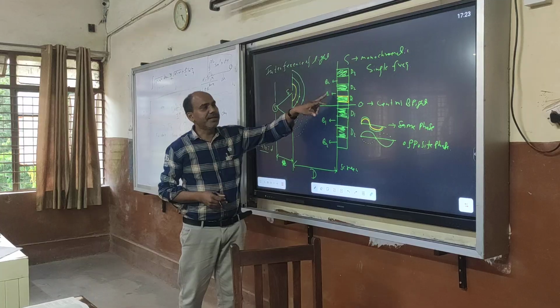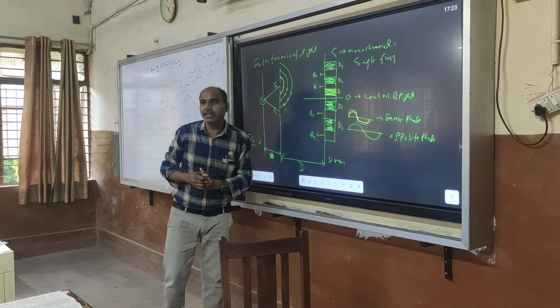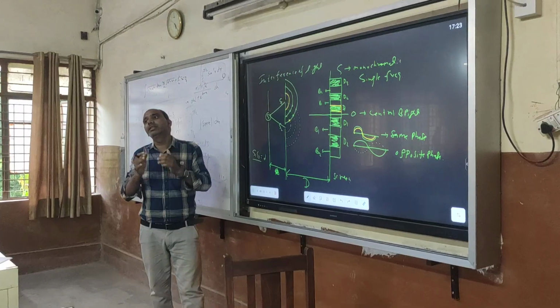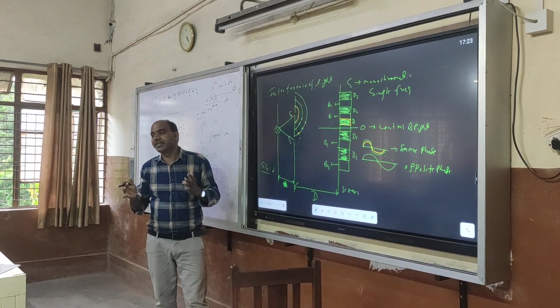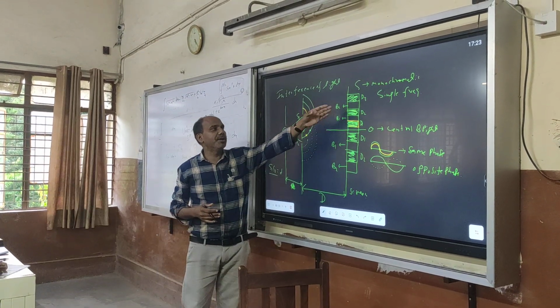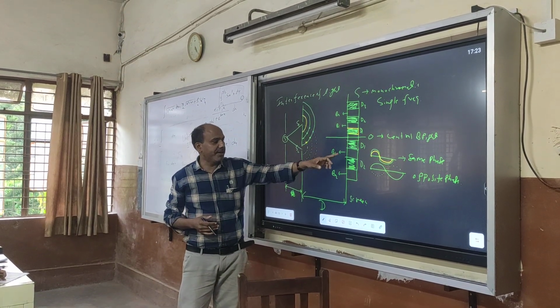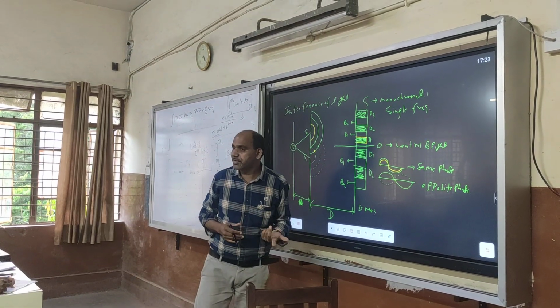Similarly, D1 is the first bright because at this point the waves reaching are in the same phase. Same phase means bright intensity, and bright intensity means bright fringe. D1 and D2 are bright fringes. D1 and D2 are dark fringes.